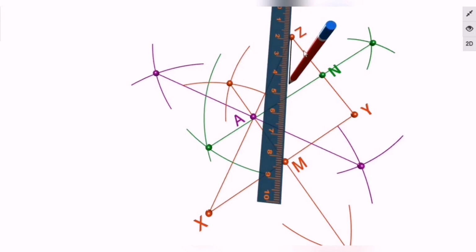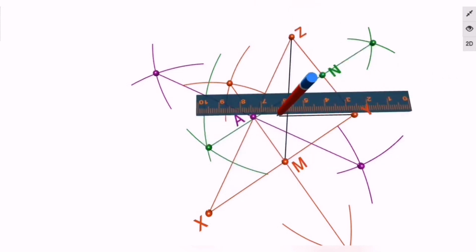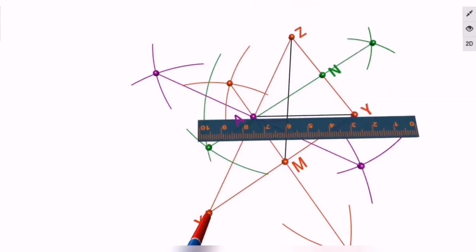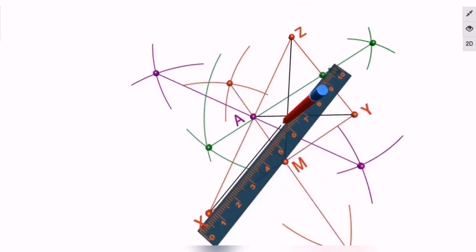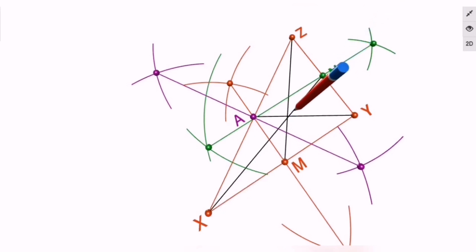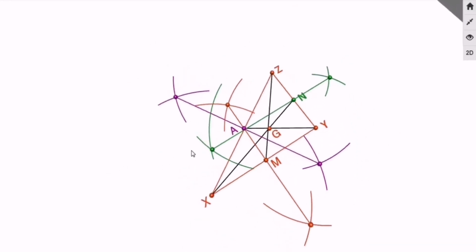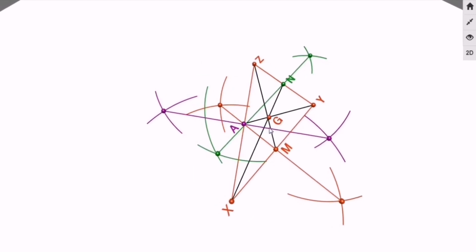A median is a segment that joins a vertex and the opposite side, correct? Vertex and the opposite side, and once you join it, that will work as a median. And now mark it. Segment ZM will be acting as a median. Segment YA is nothing but the median, and again segment XN is nothing but the median. Now where all these 3 medians which are in black color are intersecting, that point is nothing but our centroid, and this is how our diagram will look like. So in this diagram, the point G is nothing but the centroid.